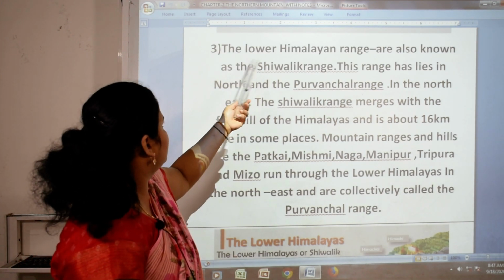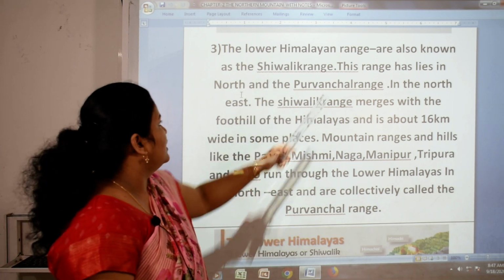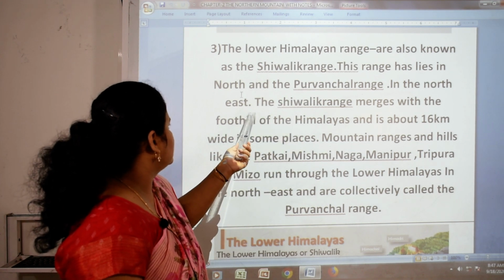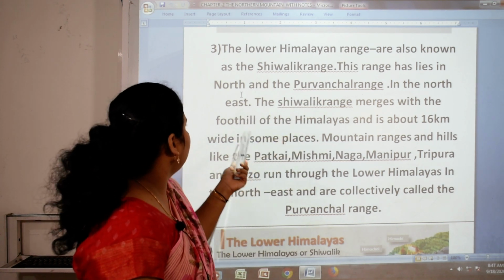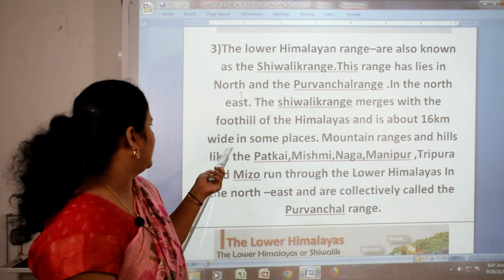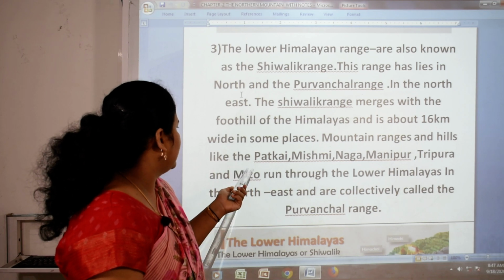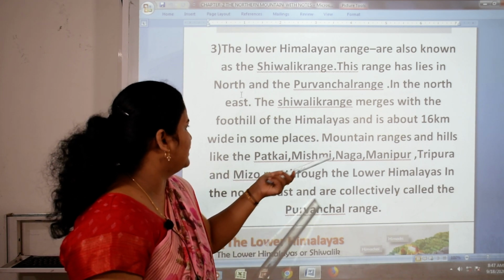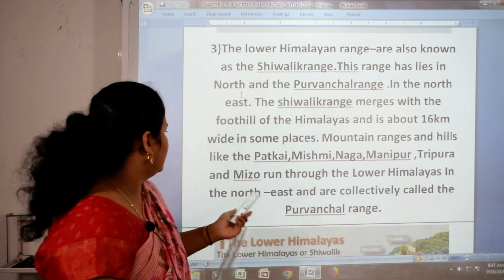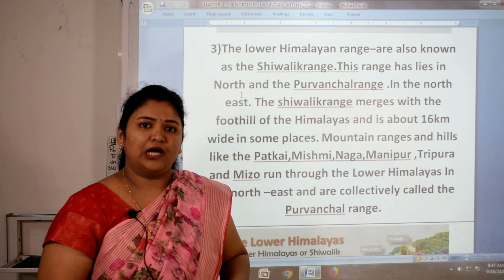Third one is the Lower Himalaya range, also known as the Shivalik range. This range lies in the north, and the Purvanchal range in the northeast. The Shivalik merges with the foothills of the Himalayas and it is about 16 km wide in some places. Mountain ranges and hills like the Patkai, Mishmi, Naga, Manipur, Tripura and Mizo run through the lower Himalayas in the northeast and are collectively called the Purvanchal range.